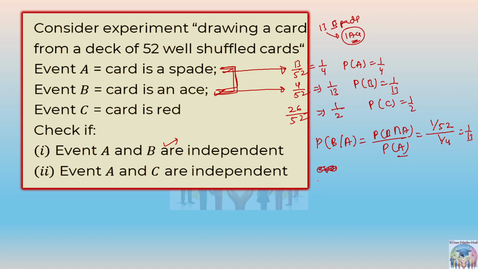So you must write a statement: the occurrence of event A doesn't affect the occurrence of event B.